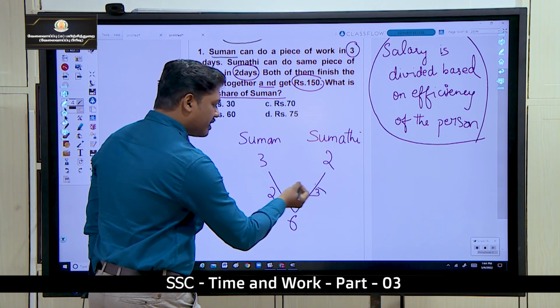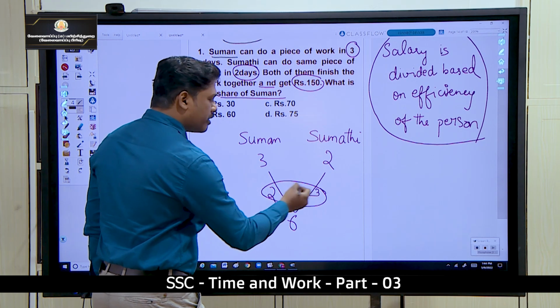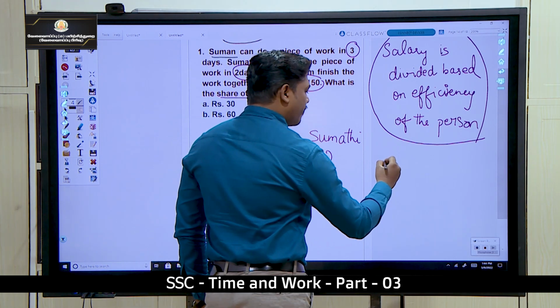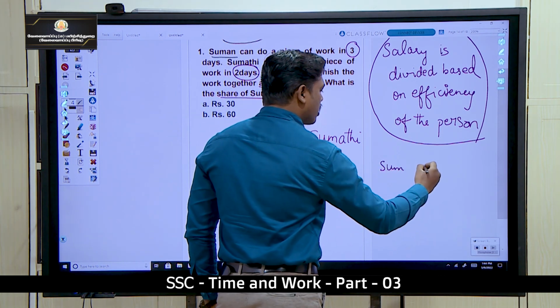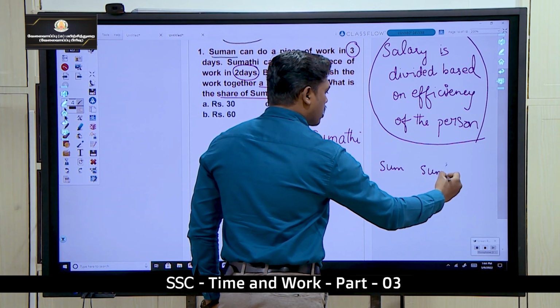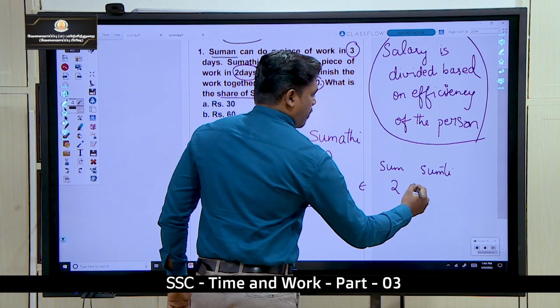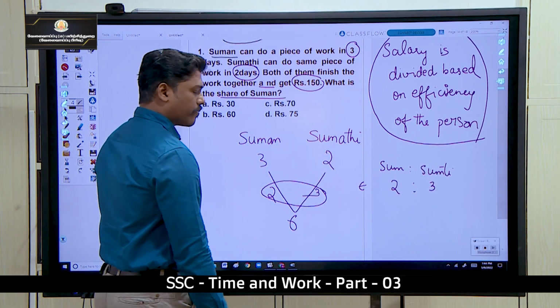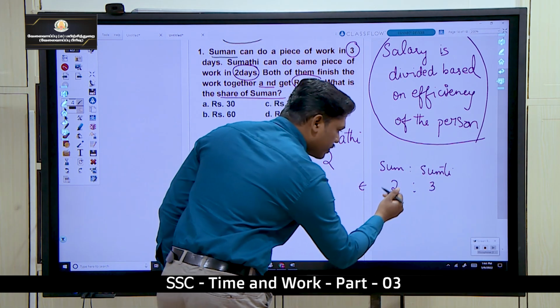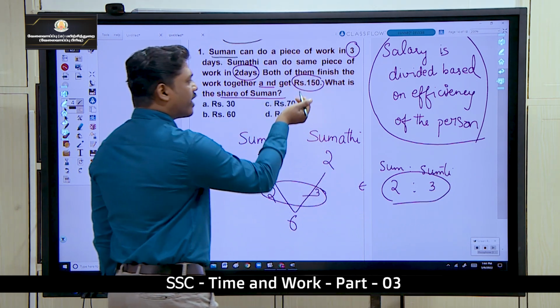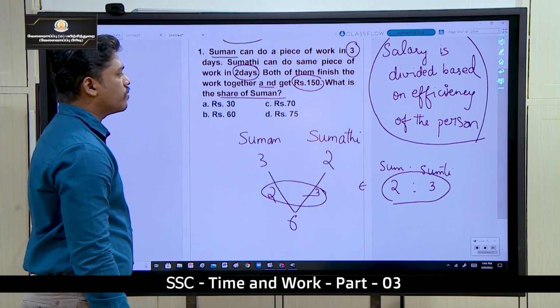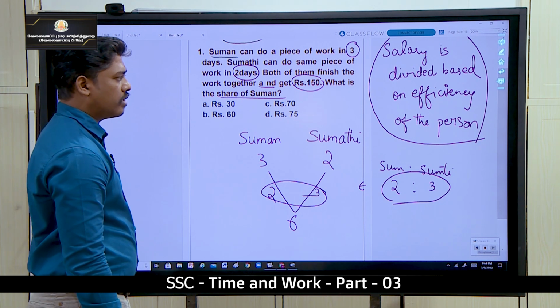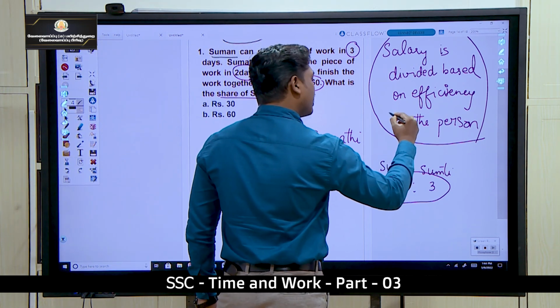So the efficiency is 2:3. So the efficiency of Suman is 2, Sumati is 3. Okay, so in this ratio we have to divide the salary based on the efficiency ratio.